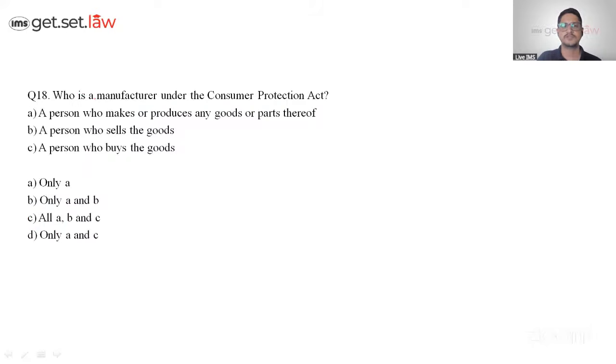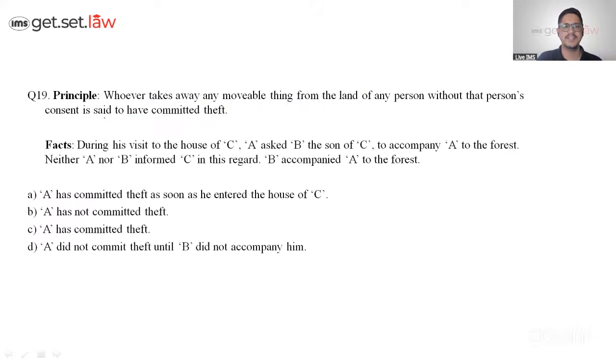Coming back to 18th. Who is a manufacturer? Very simple question. Under the Consumer Protection Act, a manufacturer is the one who makes or produces goods. Who sells is a seller, who buys is a buyer. This is something which anyone could answer. If someone is putting up this as a wrong answer, don't study. Okay, chalo. Let's go to 19.